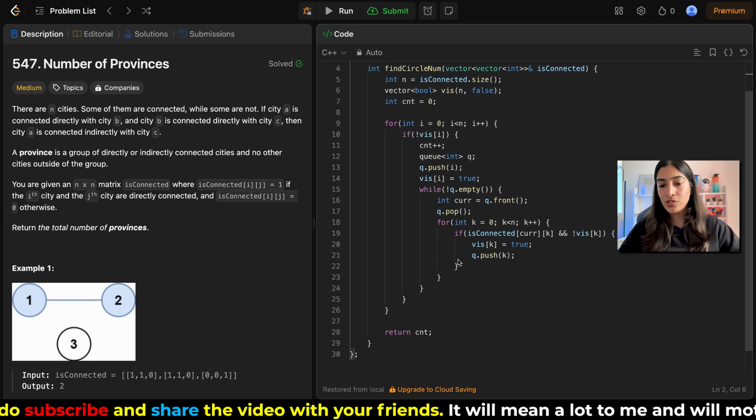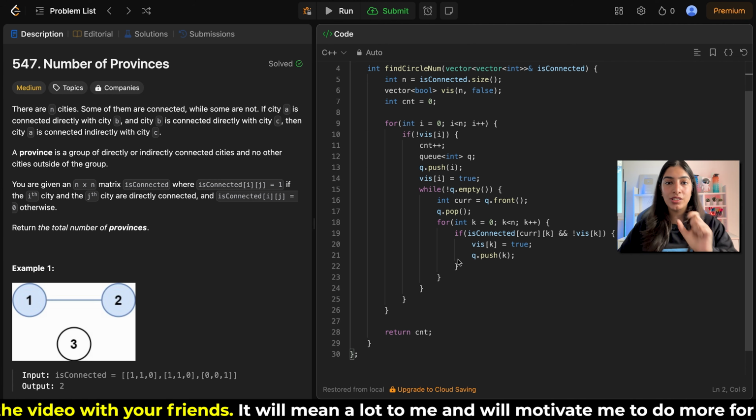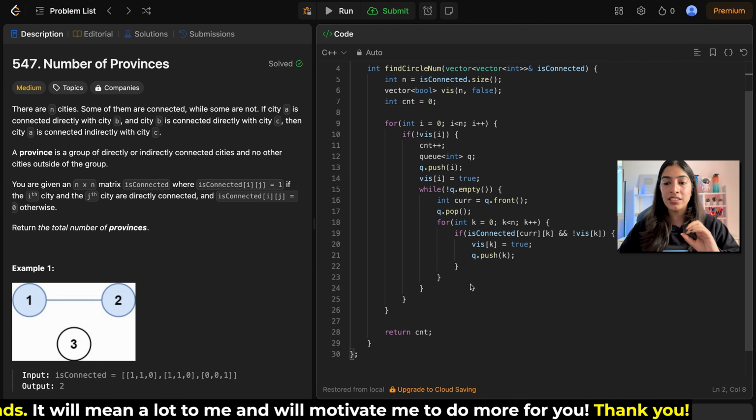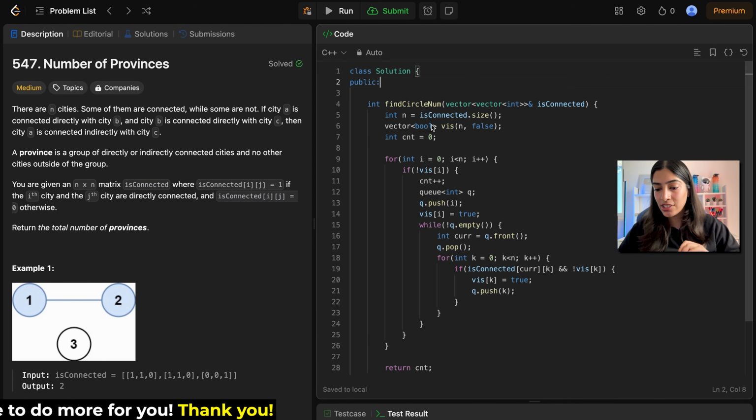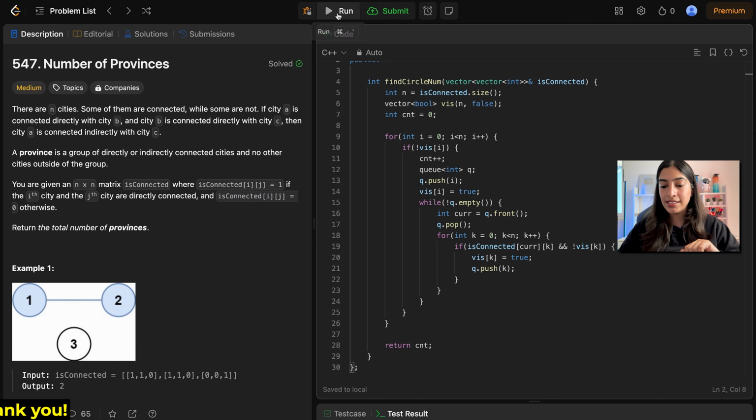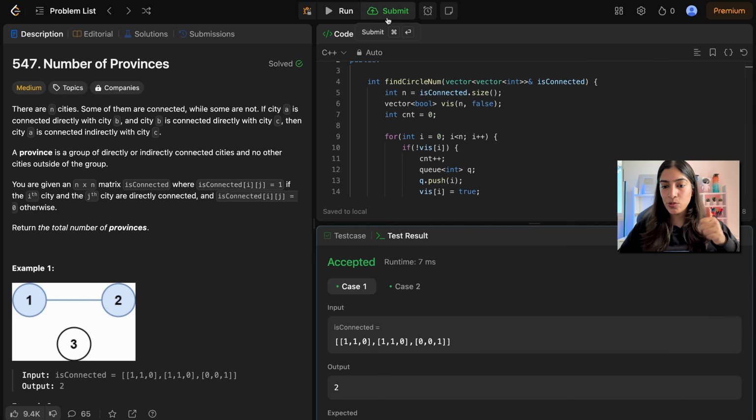So this is the BFS code. By the way, the entire code is present on EduCourses under the free content section. So you can check it out. Everything in DFS, BFS, everything is present. So you can check that out also. Let's try running it and see. So this works. Let's submit it and see.